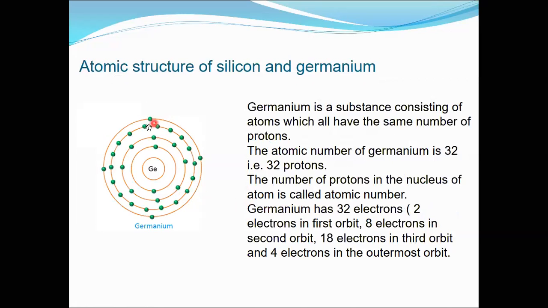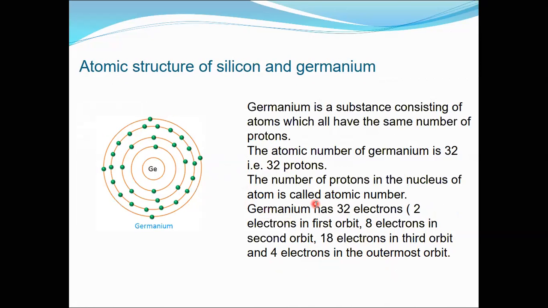Now we have another example, germanium. What is the atomic number? This is 32, so it has 32 protons and 32 electrons. In this case, 2 electrons are in the first orbital, 8 electrons in the second orbital, 18 electrons in the third orbital, and again 4 electrons in the outermost orbital. So the electronic configuration is the same in the case of silicon and germanium.